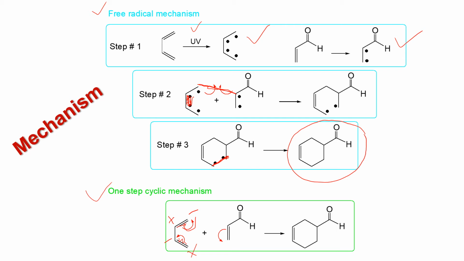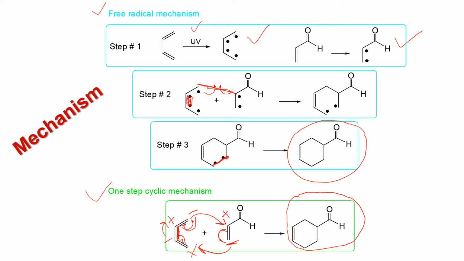After that, this negative carbon shares its excess electron to this positive carbon and forms a new bond like this, and simultaneously the pi electron of the dienophile will shift to this carbon, and this carbon will be negative and this carbon will be positive. And after that, this negative carbon shares its excess electron to this positive carbon of the dienophile, and the negative carbon of the dienophile shares its excess electron to the positive carbon of the conjugated diene, and cyclization will occur and a 6-member ring will be produced according to the Diels-Alder reaction.